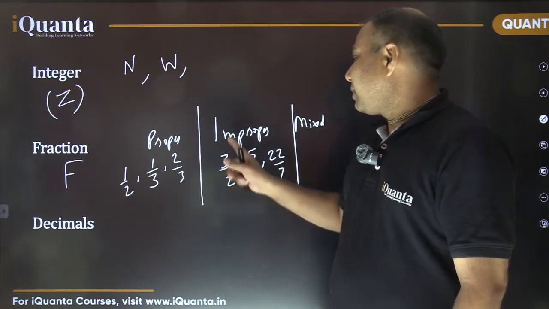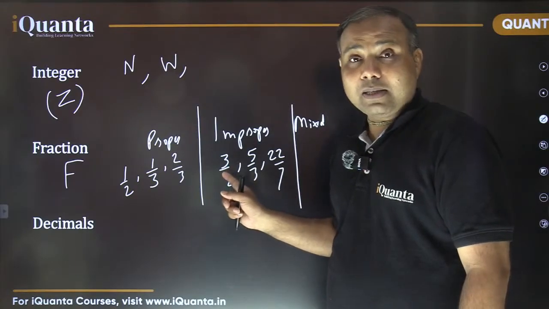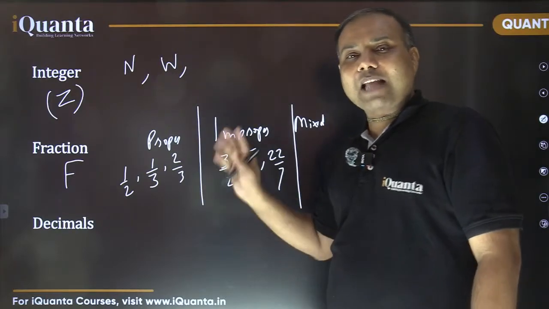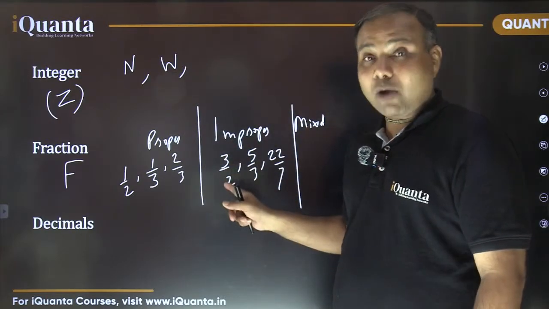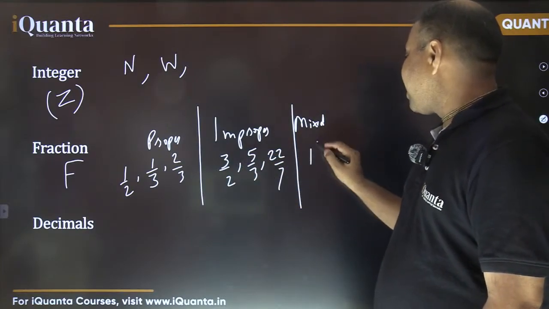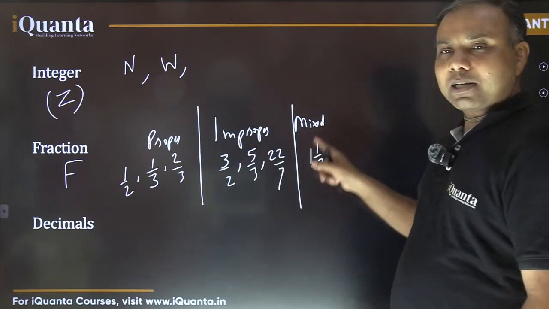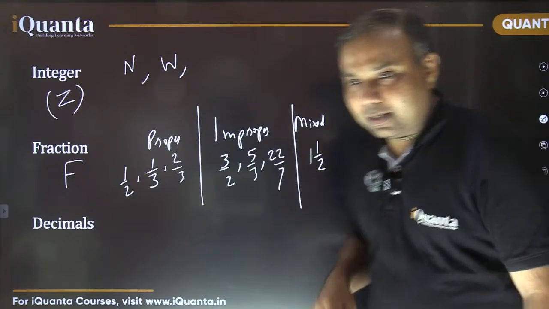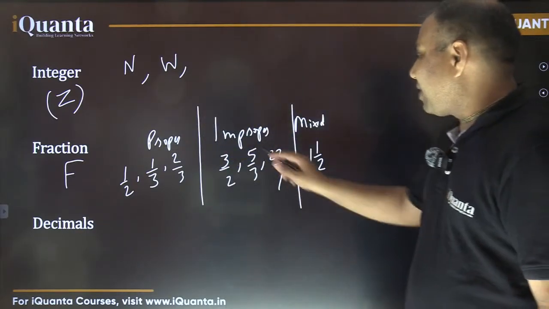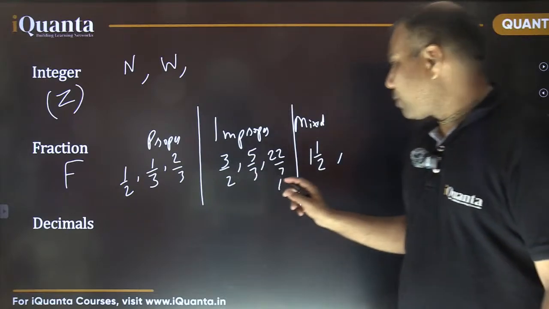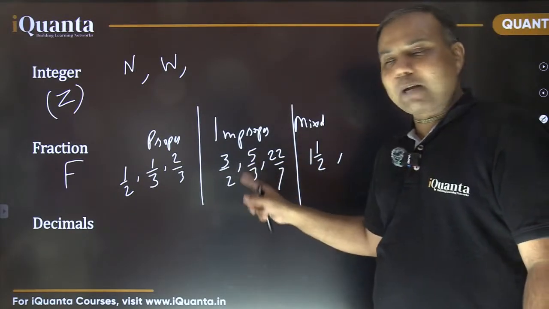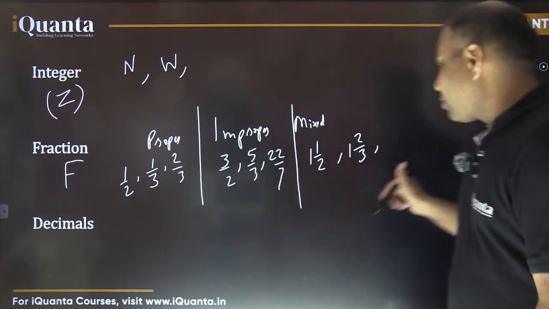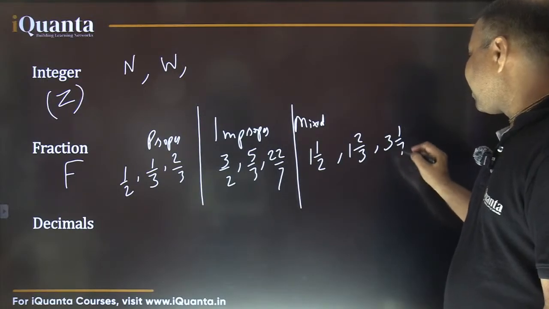See, 3 by 2, it is more than 1, isn't it? So 1 is the largest integer contained in this. If I separate the 1, what is the remaining part here? 1 by 2. So 3 by 2 can be written as 1 and 1 by 2. That is known as a mixed fraction. It contains the integer part as well as the proper fraction part. Okay? Yes, exactly. Similarly, 5 by 3, if I convert it, 1 is the integral part and 2 by 3 is the fractional part. So this is 1 and 2 by 3. Same with 22 by 7. It comes out to be 3 and 1 by 7.